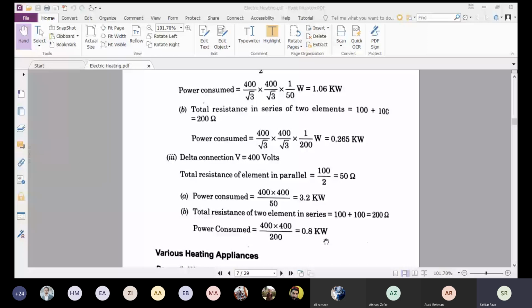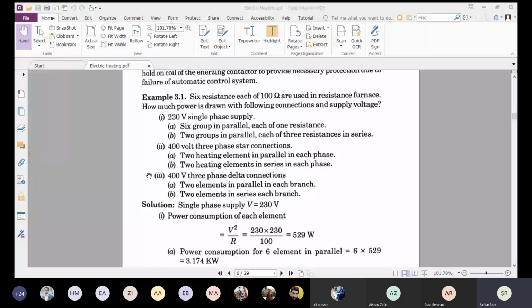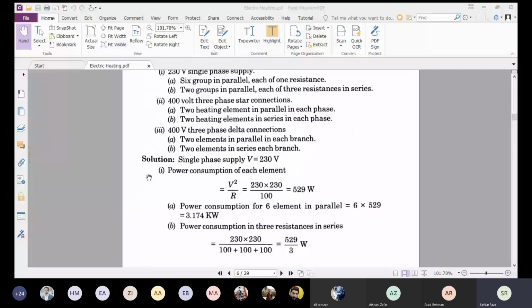So in this numerical, we can see that by changing the supply voltage and by changing the combination of the heating elements or the resistive elements, we can change the power consumption. In every scenario, you can consider and observe that by just changing the supply voltage and the combination of the resistive elements, we can change the power consumption requirement.